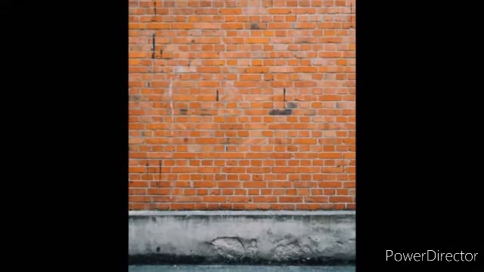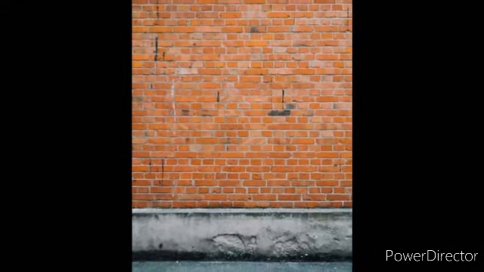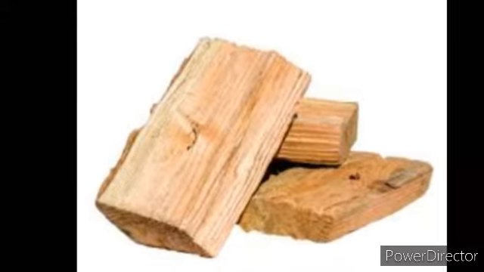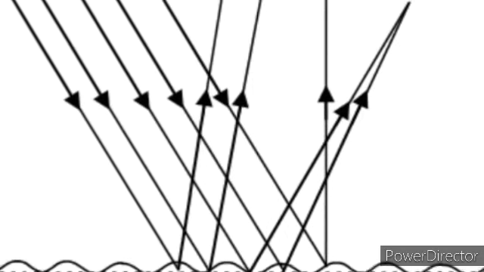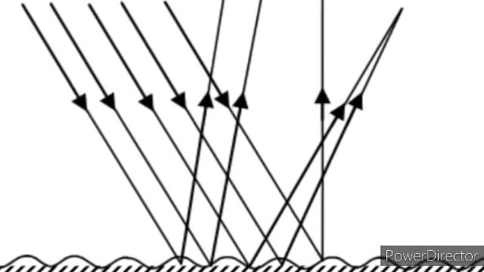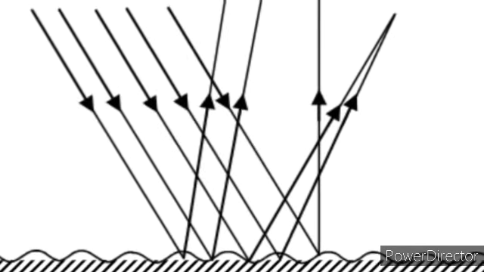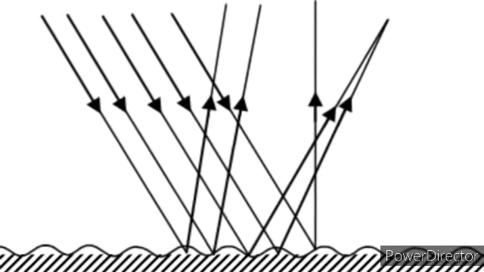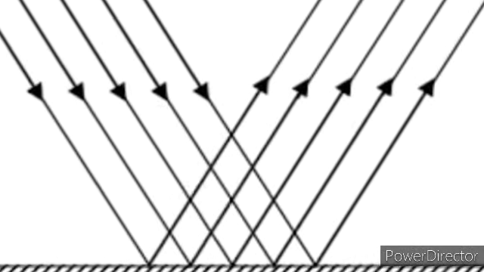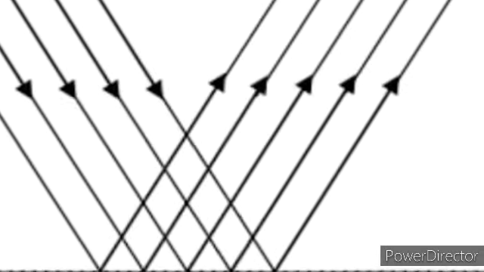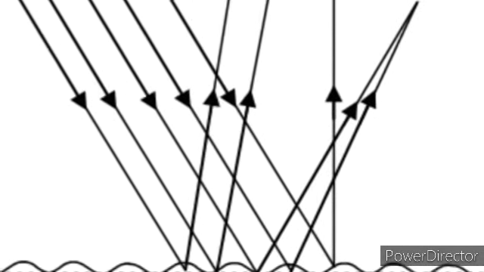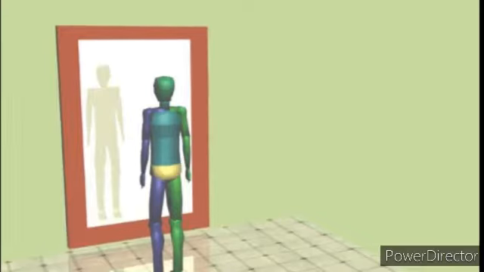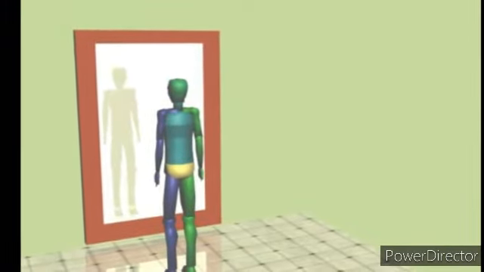Irregular reflection takes place on a rough and hard surface, or a surface that is not polished. In irregular reflection, light does not remain parallel after reflection. Although, both regular and irregular reflection obey the laws of reflection of light. Now we will discuss image formation by a plane mirror.